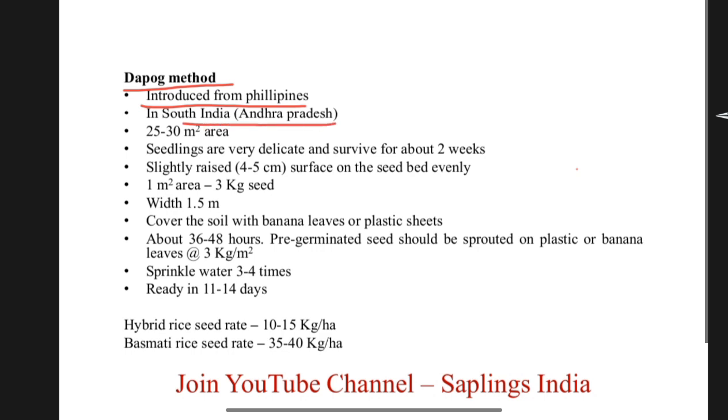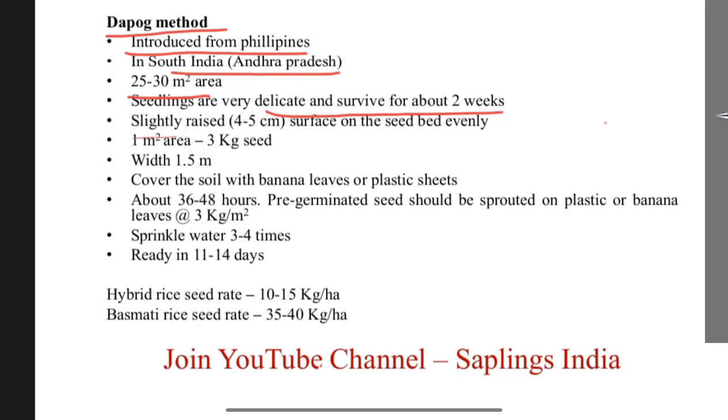Mostly in Andhra Pradesh, this method is applied. In this method, 25 to 30 square meter area is sufficient. Seedlings are very delicate and survive for about 2 weeks. Spread the seed evenly on a slightly raised 4 to 5 centimeter surface on the seed bed. In 1 square meter area, 3 kilograms seed should be applied. Width is 1.5 meter. Cover the soil with banana leaves or plastic sheets.